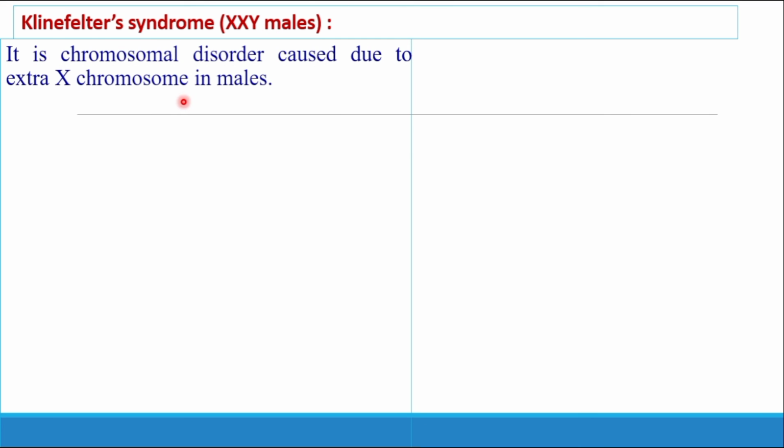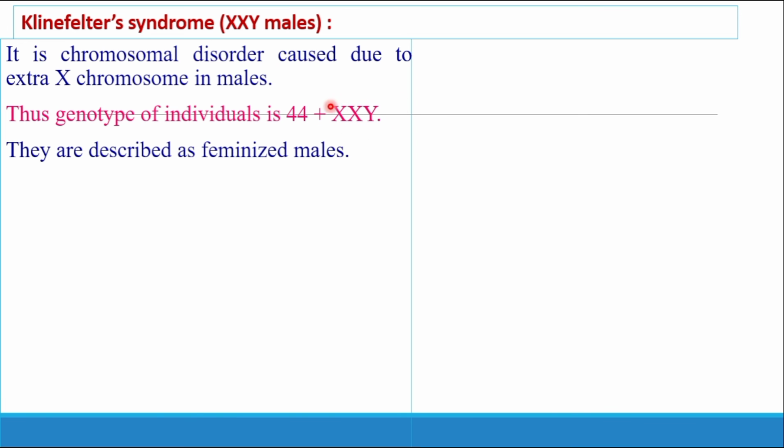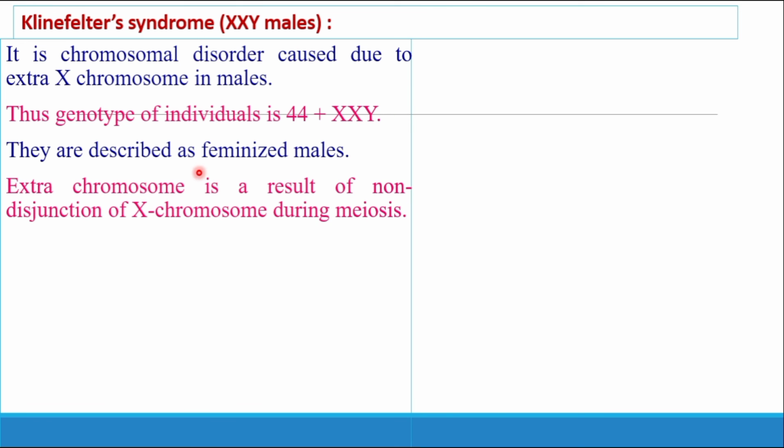That is, it is a sex chromosomal disorder. It is the presence of one extra chromosome in males. Thus, the genotype of that individual is 44 plus XXY. Whenever we consider XX, it is the genotype of the female, and XY is the genotype of the male. So this individual is described as a feminized male.